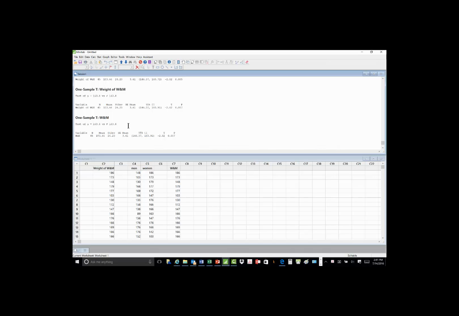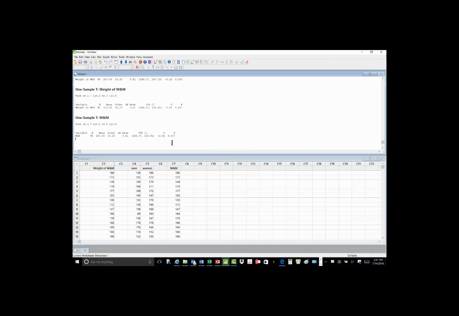A two-tailed test, again, says, I don't know. It's different. I don't know whether it's higher or smaller. So the p-value is what we concentrate on here. We look at this p-value and we compare it to our alpha. If this p-value is smaller than alpha, then I reject the null hypothesis, because this is a probability number.